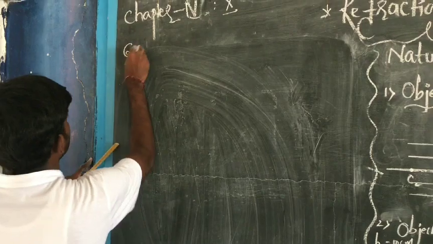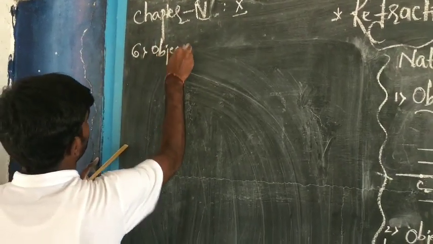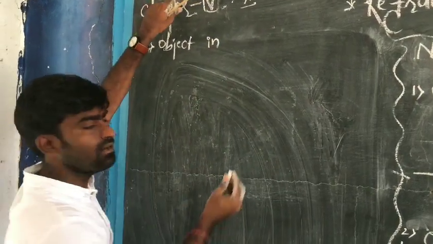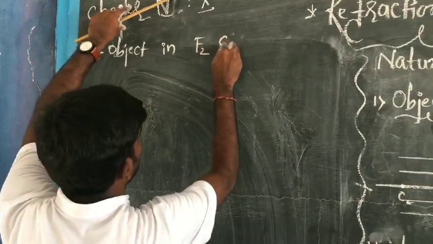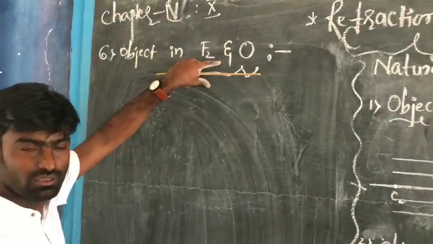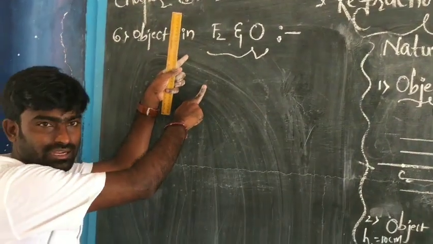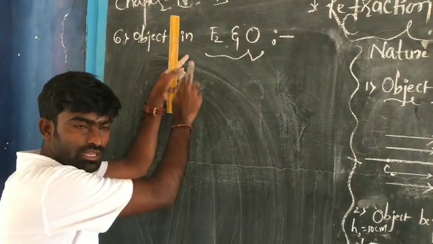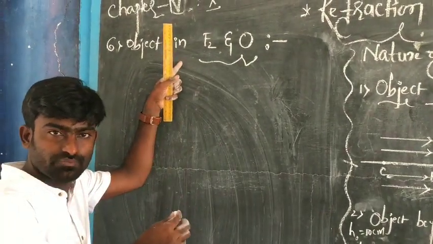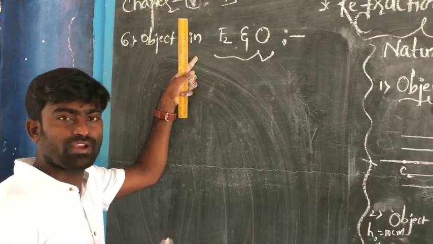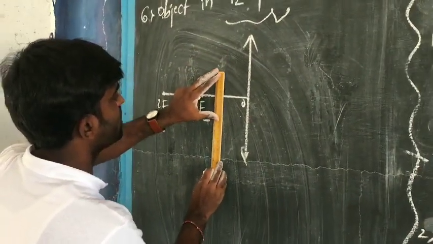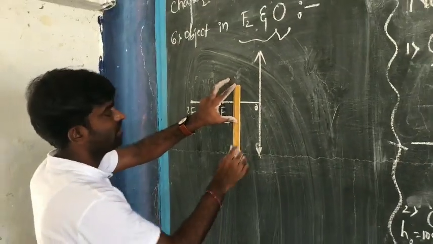So in this case, the object is placed in between F2 and O, the optical center. Be careful at this particular case, because this is the case which is widely used to construct microscopes. Be careful. And now I am going to take an object with a certain height.